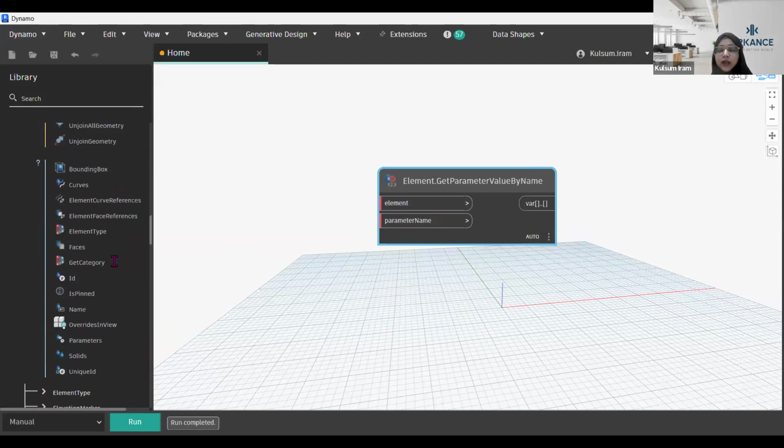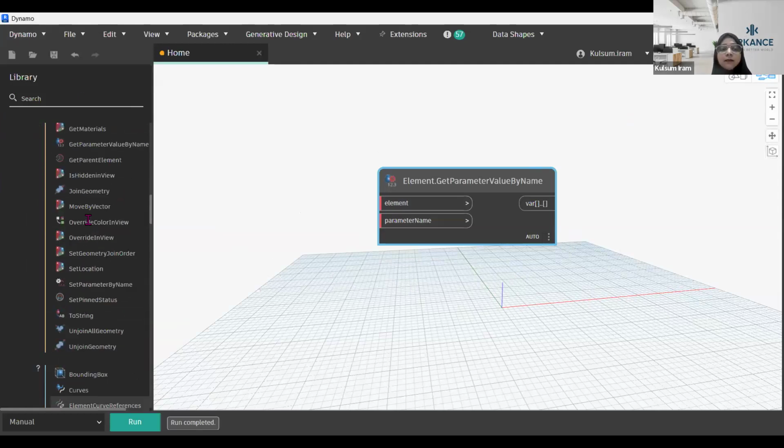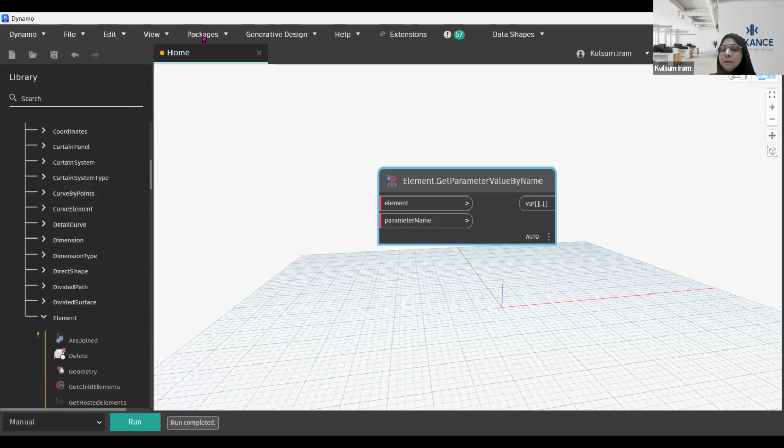This is the library that you can use. And we also have one more thing called packages. Why I'm telling you about packages right now is because packages are the most important thing in Dynamo. Why? Because there will be a lot of nodes that you don't have in default Dynamo. You can simply go to Revit, go to the Manage tab, where you have Dynamo, but the nodes that you want to create won't be over there.